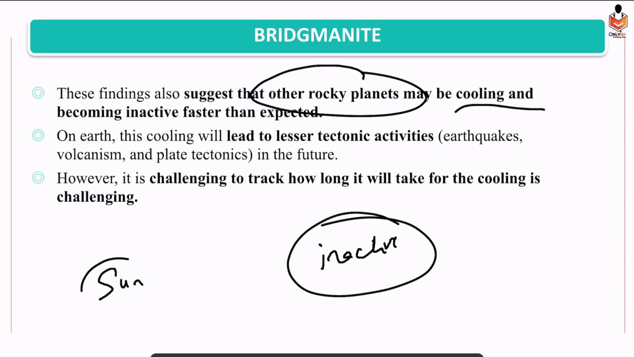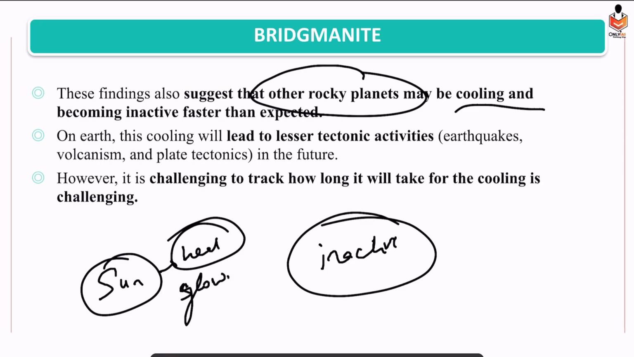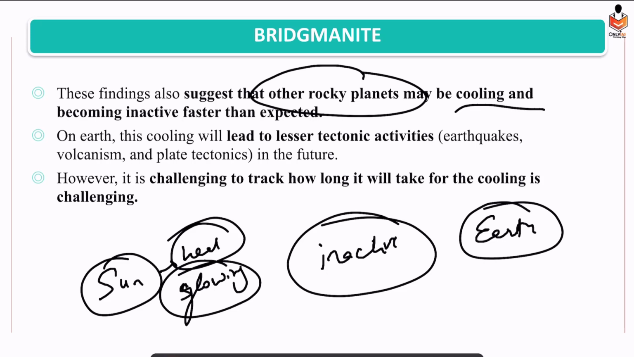Because the Sun has heat, that is why it is glowing. But Earth is not glowing. Why? It has already lost heat, so only a little amount of heat is left. If that is also lost, Earth won't glow. And if inner heat is lost, there won't be any tectonic activities like earthquakes, volcanism, plate tectonics. And it is also very challenging to determine at what pace cooling is taking place.